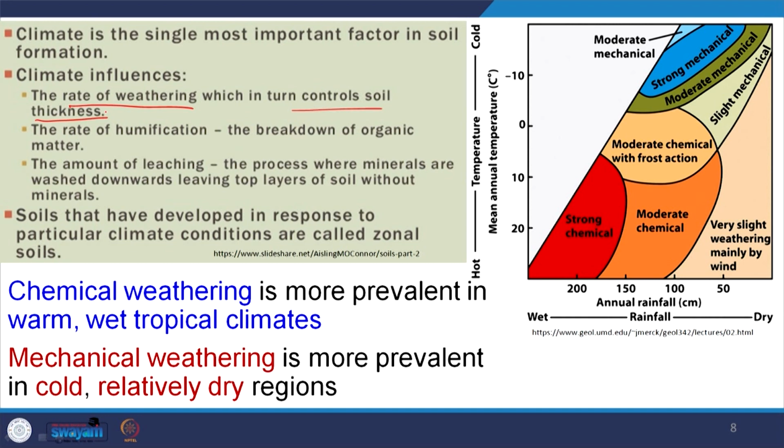Mechanical weathering is more prominent in cold and relatively dry regions. So, depending upon the climatic condition, different parent material or the same parent material in different climatic conditions will produce different types of soil. Similarly, different parent material in different climates can produce the same type of soil. That is why climate plays as important a role as parent material in defining soil formation and soil characteristics.